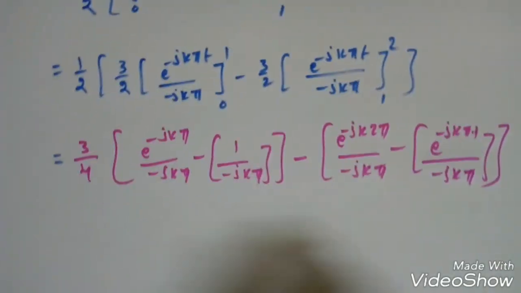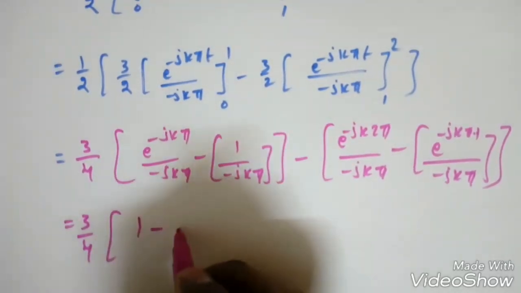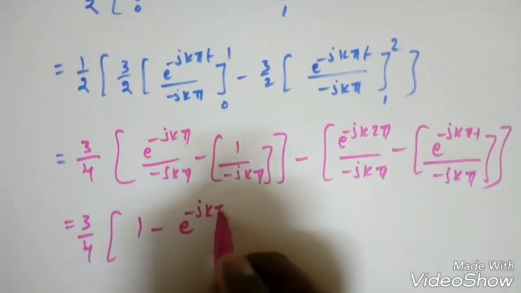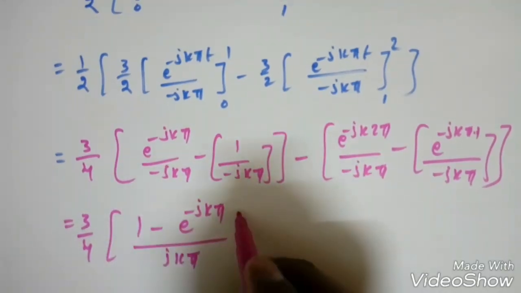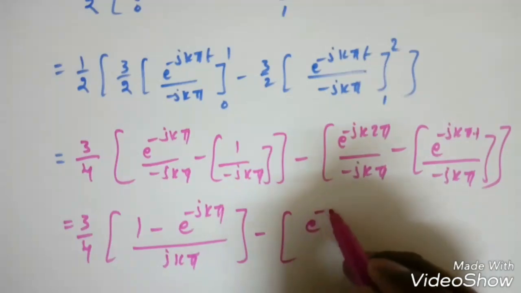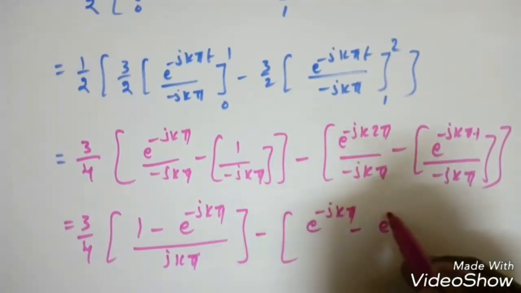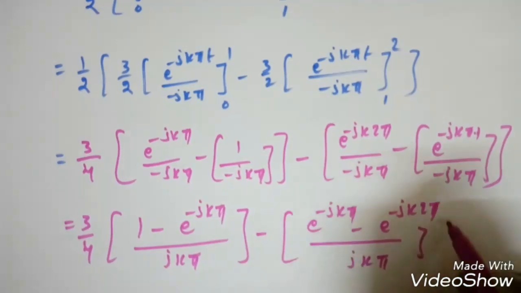So what can I write from this? 3 by 4, see here minus of minus will be plus, so e power minus jk pi by jk pi, minus e power minus jk pi minus e power minus jk 2 pi by jk pi, right?